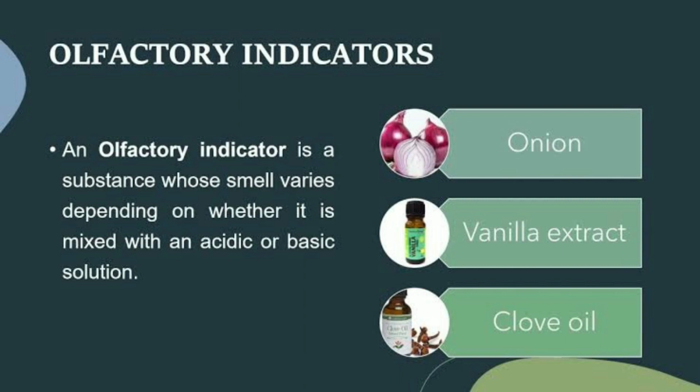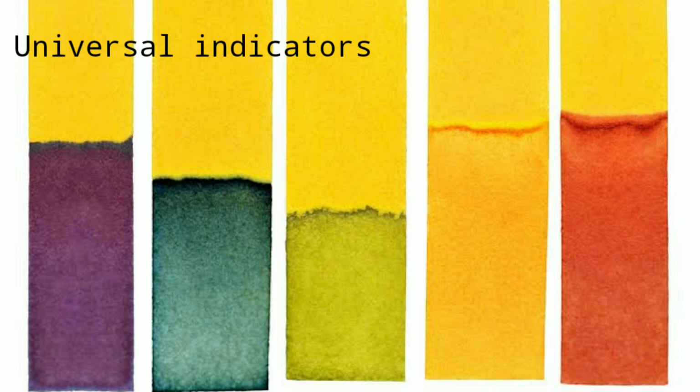Next indicator, olfactory indicators. An olfactory indicator is a substance whose smell varies depending on whether it is mixed with an acidic or basic solution. For example, onion, vanilla extract, clove oil. Universal indicator. It is a mixture of different indicators. It shows different colors in different solutions. Universal indicator can show the strength of acid or alkaline substance.